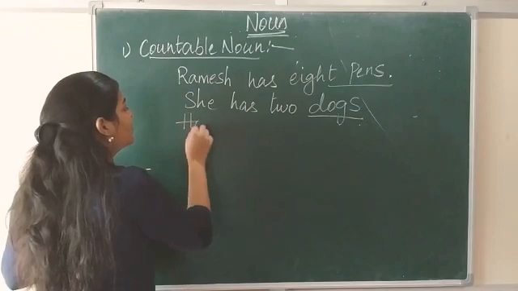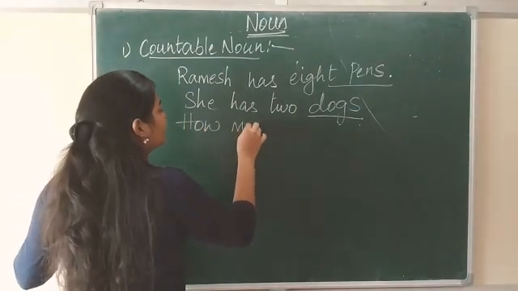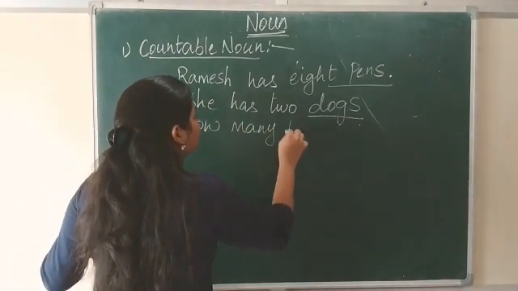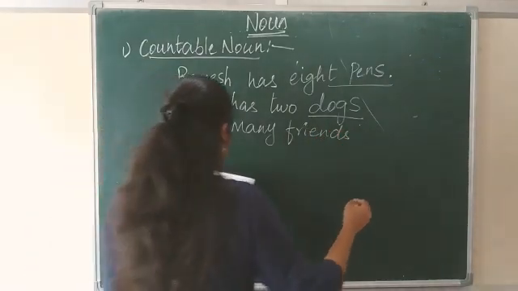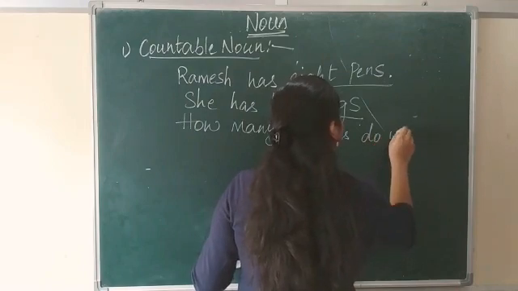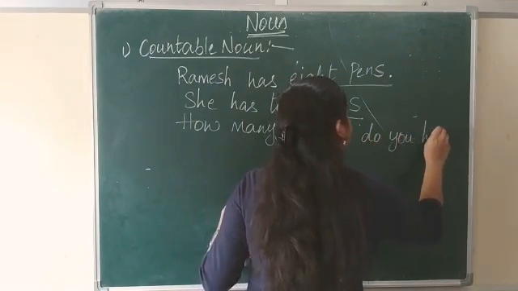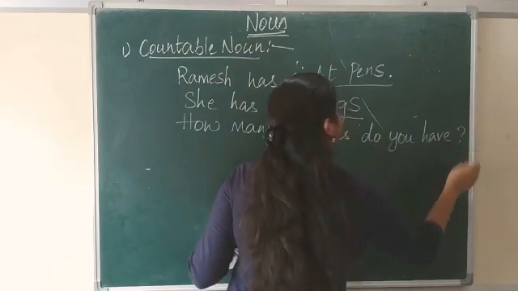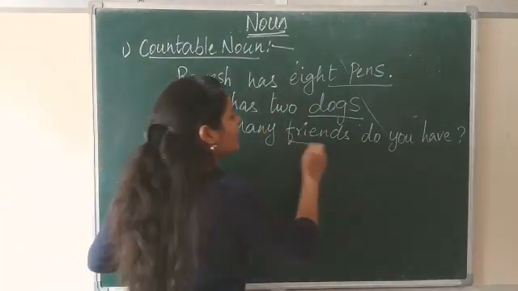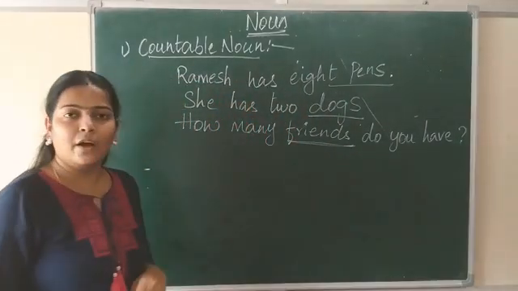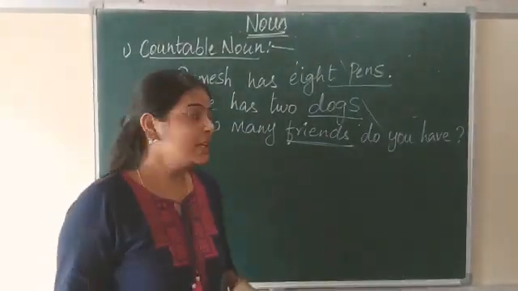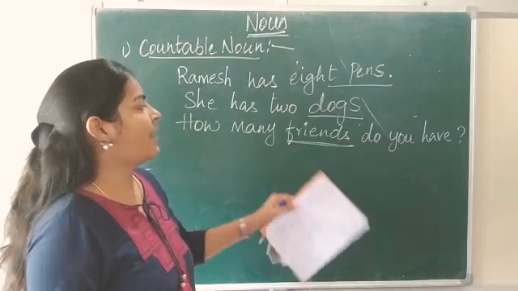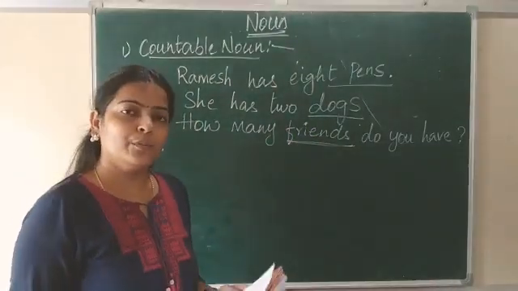How many friends do you have? So here, friends is a countable noun. We can count. We don't have only one friend. We have many friends, right? We can count all our friends. So, how many friends do you have? Here, friend is a countable noun.